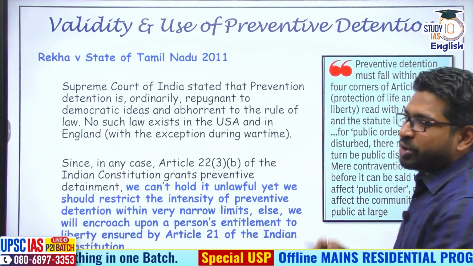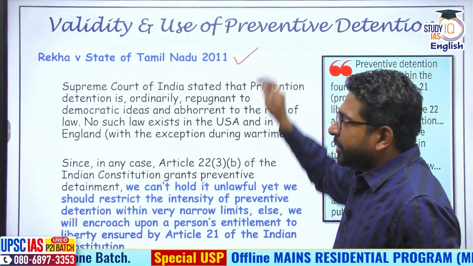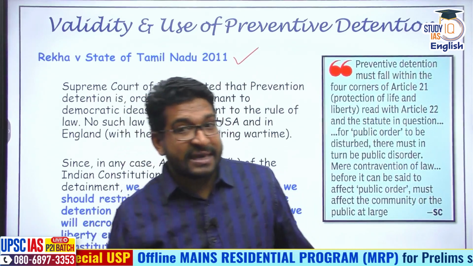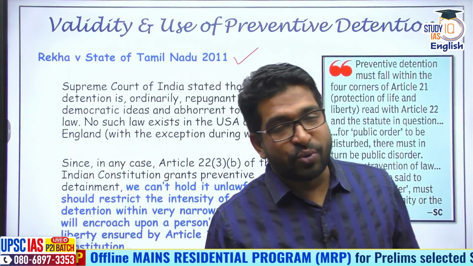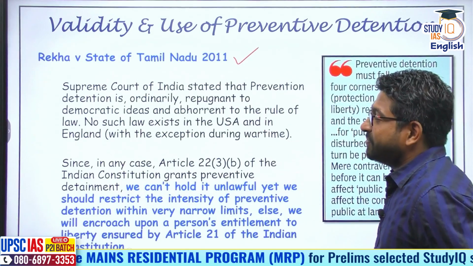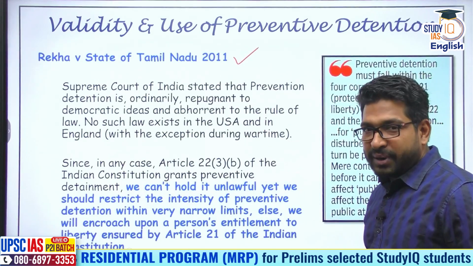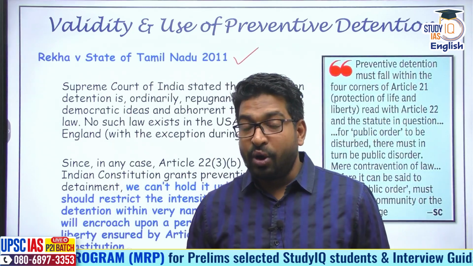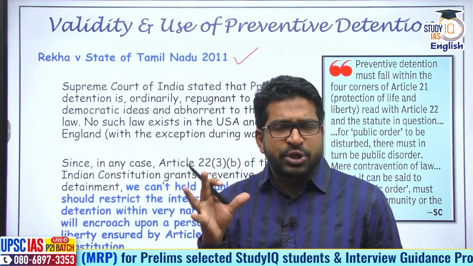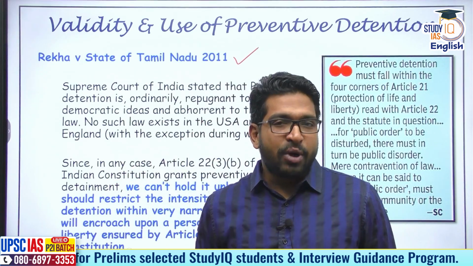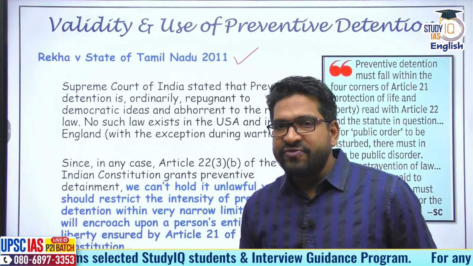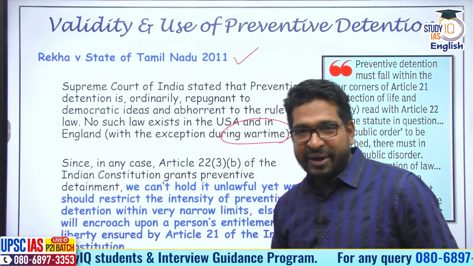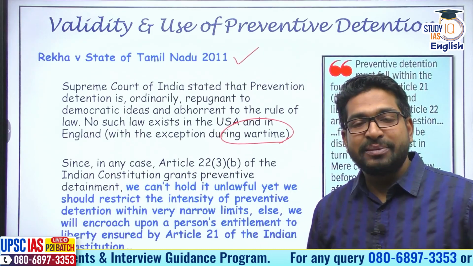Apart from this, a very important case was Rekha versus State of Tamil Nadu in 2011. Now, the Supreme Court was quite helpless in this case. The apex court agreed that preventive detention is quite repugnant. Ordinarily, in a democratic setup, we should not have preventive detention law unless and until there is an extreme emergency. They suggested that mature democracies like the USA and UK have preventive detention, but it can only be used during wartime. But in India, it is used quite indiscriminately.